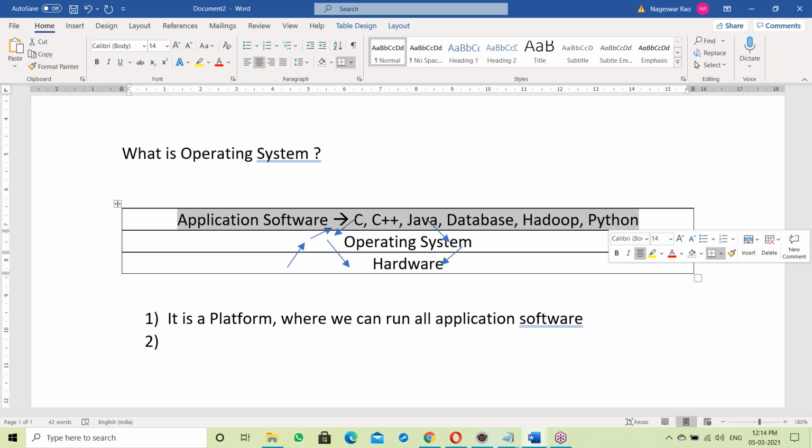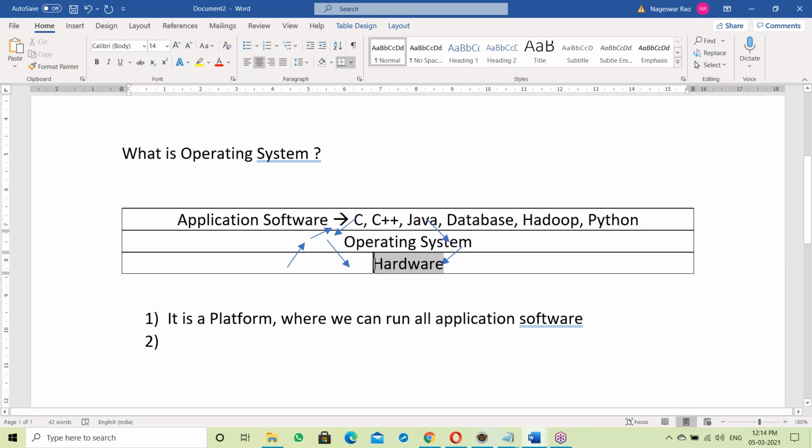So between application software and hardware, there is an OS. All the application software communicates with the hardware through the OS. So the OS is like a mediator. Exactly, we can say it's an interface. So the next point: the OS is an interface between application software and hardware components.